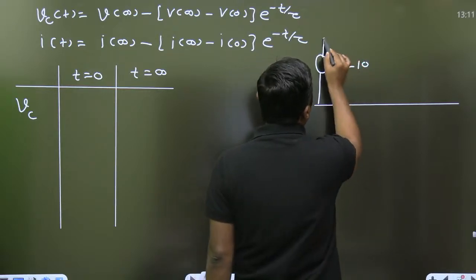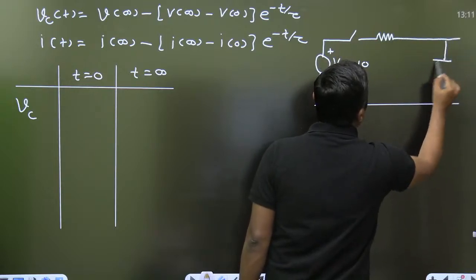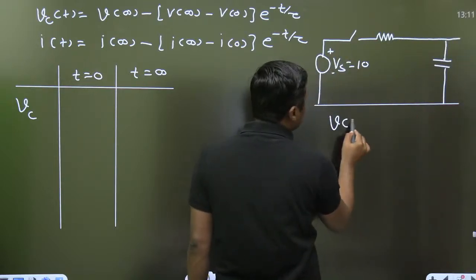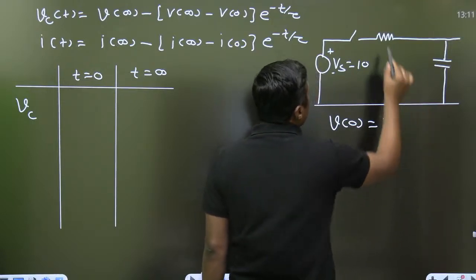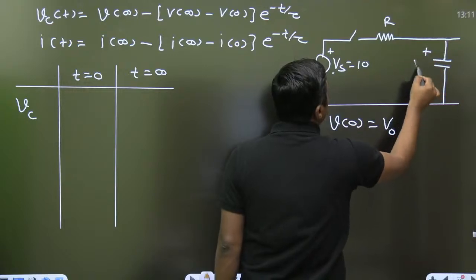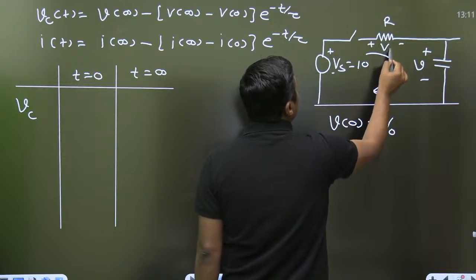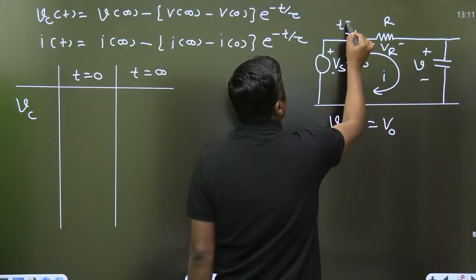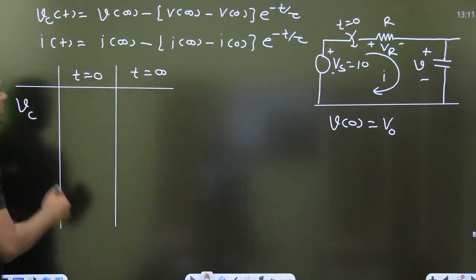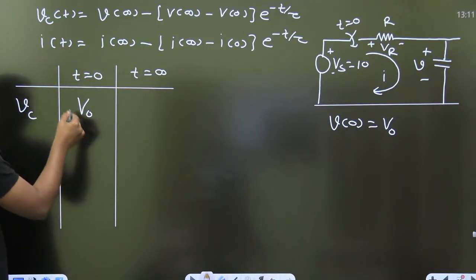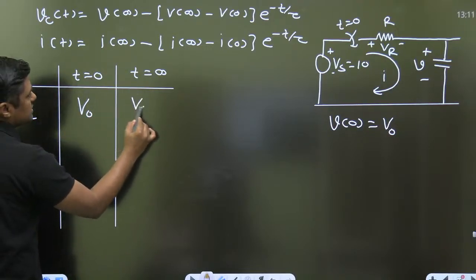I am giving you the 10 volt source, and exactly at t equal to 0 the switch will be closed. The initial voltage across the capacitor is V0, it may be 2 volt, or 0 volt, or minus 2 volt. This is the direction of the current I. This is the voltage across the resistor VR. Exactly at t equal to 0, the switch is closed. What is the initial voltage across the capacitor? V0. It may be 10 volt, 2 volt, 0 volt, minus 2 volt. Final value is fixed, that is the Vs.